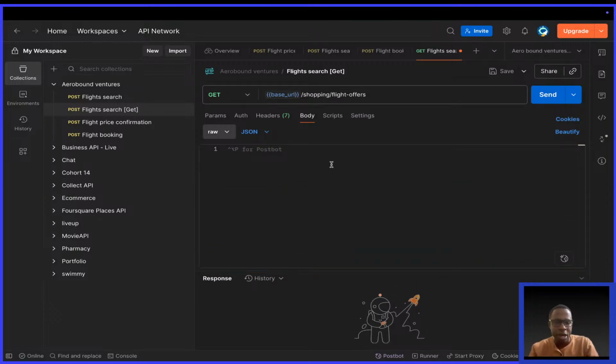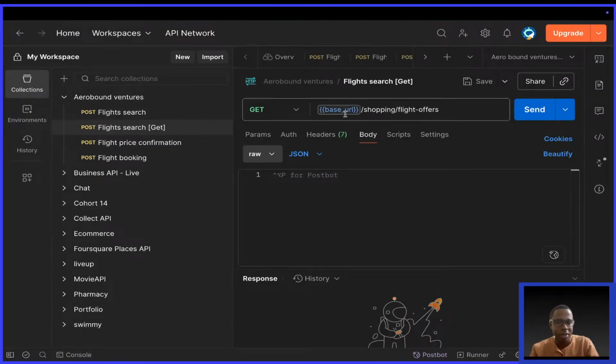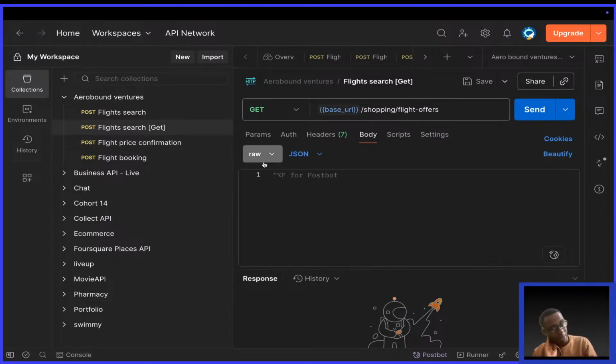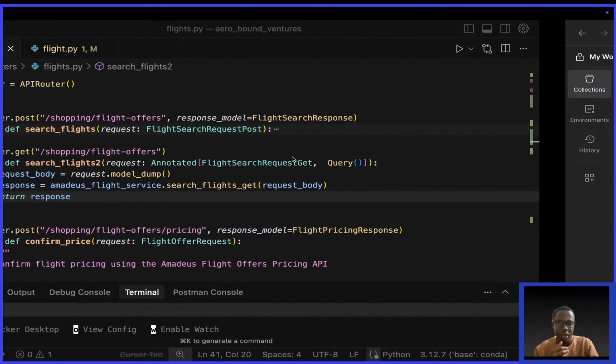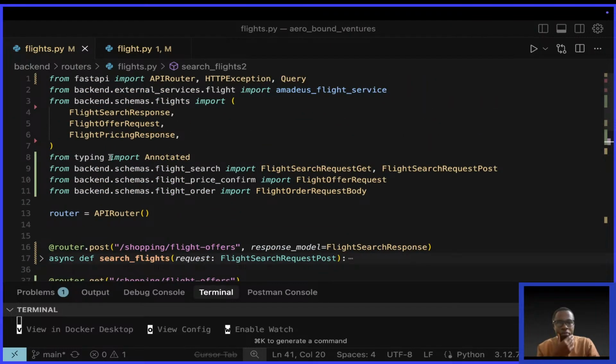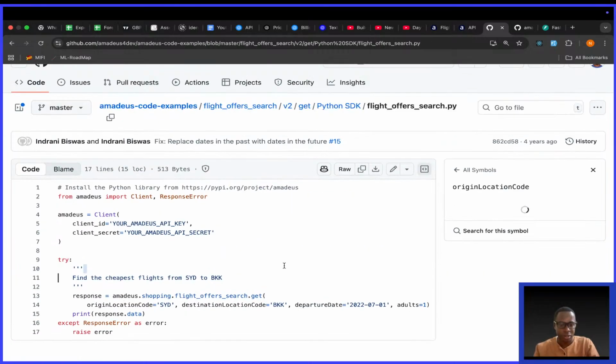Let me expand it slightly so you can see this clearly. Then no body. So I just need to send parameters. Of course nothing is being sent as params yet. These are the params you need to send, and we have seen that there are some which are mandatory. So I want to copy what they have in their code. So origin location code.